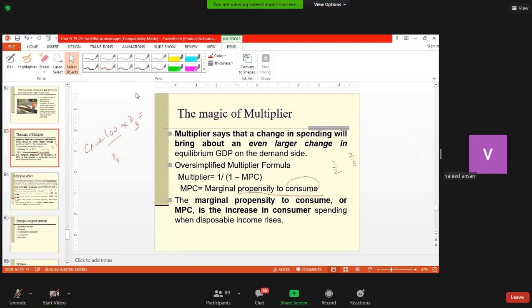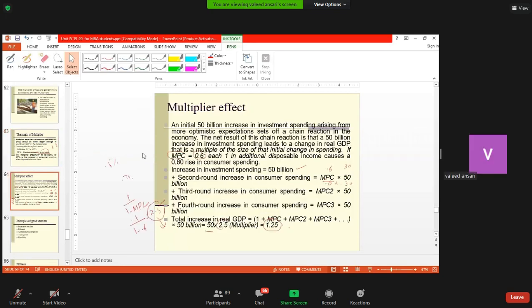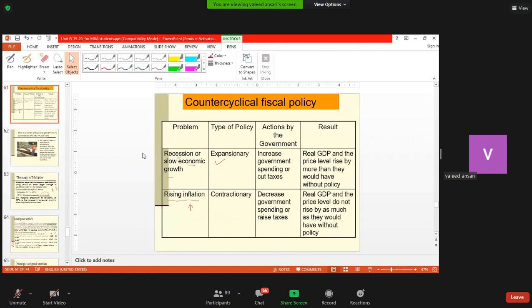Sir, please rerun the 61 slide. Okay. Sir, when there is inflation, the government follows a contractionary policy. Then the government decreases spending, but it will increase the demand of the people, and supply is less, so inflation will increase by the contractionary policy.